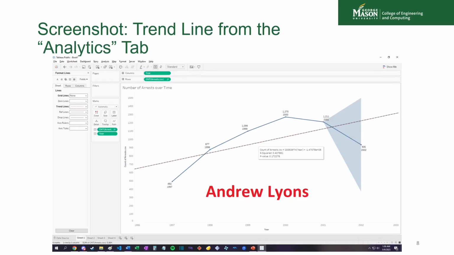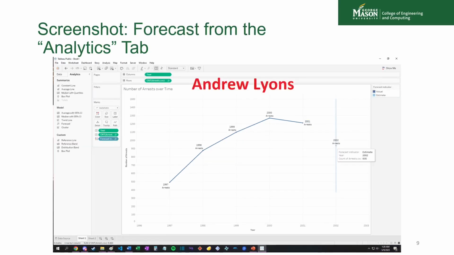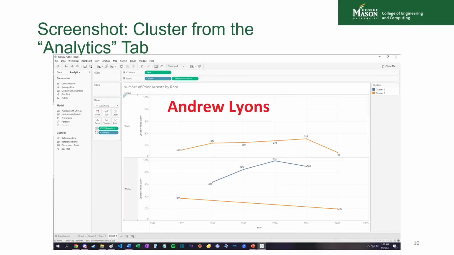Now to get into some of the analytics, the first we can see is the line graph, where I added a trend line, which, despite the bell-shaped nature that we saw before, seems to be indicating that the number of arrests generally increased. Next, we can see the forecast, which again I used on the same line.